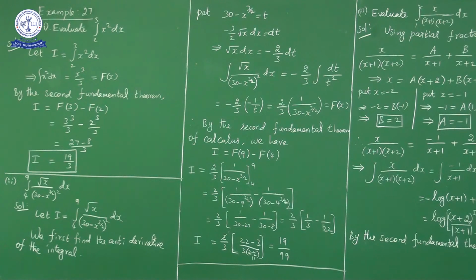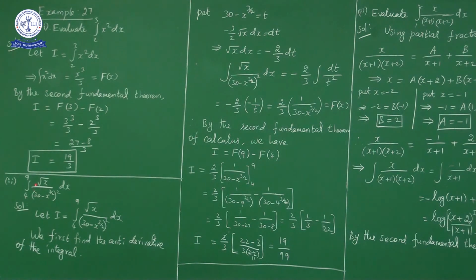Okay, I'll repeat once again. Here the given question is evaluate integral 4 to 9 root x dx upon 30 minus x power 3 by 2 whole square. Here lower limit a is equal to 4, upper limit b is equal to 9. Okay, so first of all, we'll calculate the indefinite integral root x dx upon 30 minus x power 3 by 2 whole square. For this, what I will do is I'll consider denominator part 30 minus x power 3 by 2